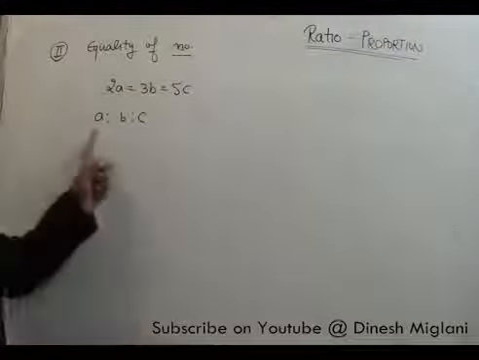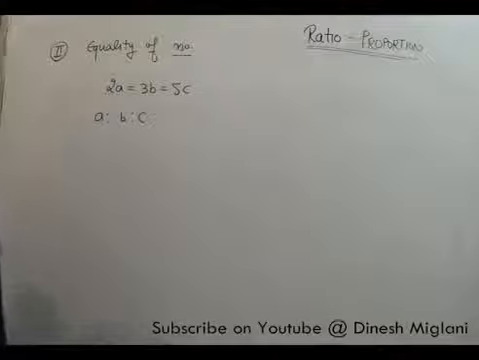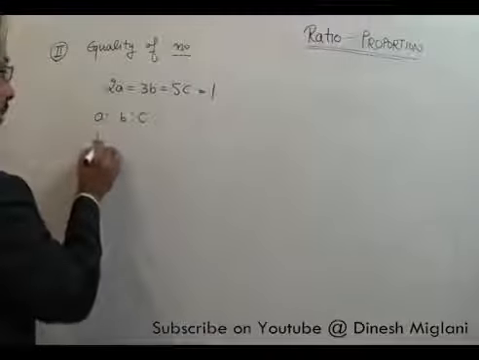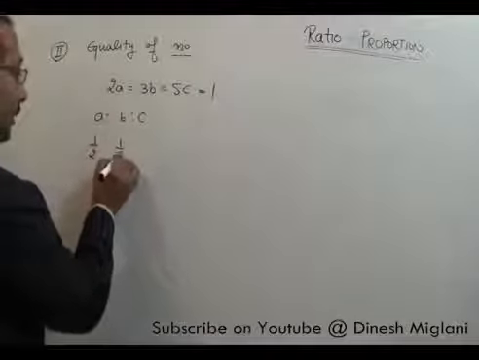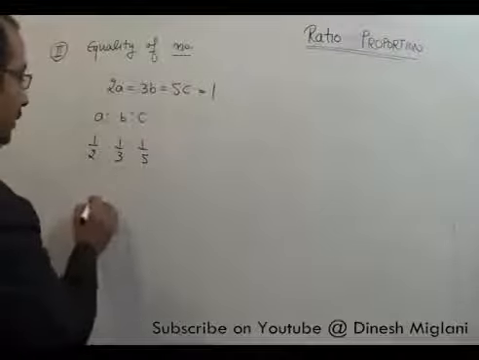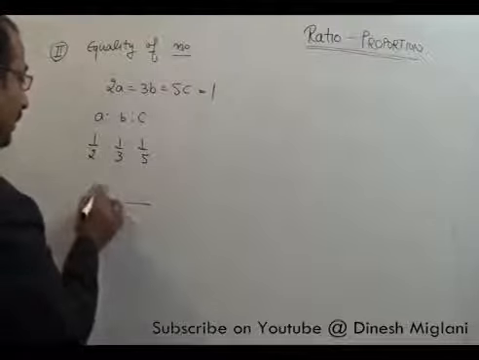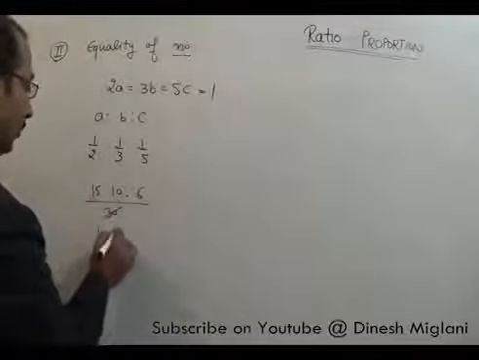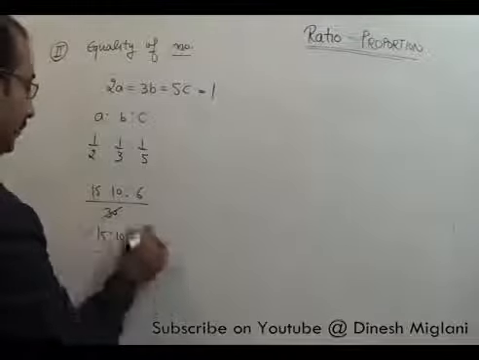Here I cannot say a:b:c is 2:3:5. That will be wrong. If I have to answer it, I can take this to be equal to 1. So 2a is 1, a would be 1 by 2, b will be 1 by 3, and c will be 1 by 5. LCM is 30. So I can take it as 15:10:6. So my answer is 15:10:6.